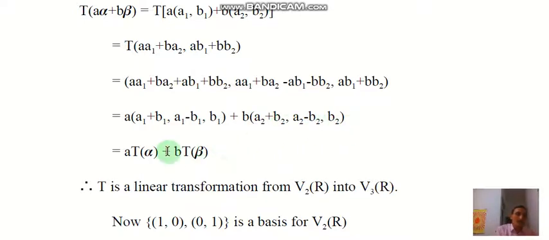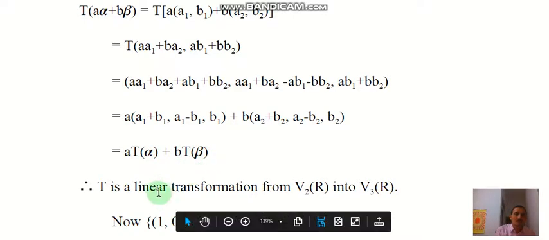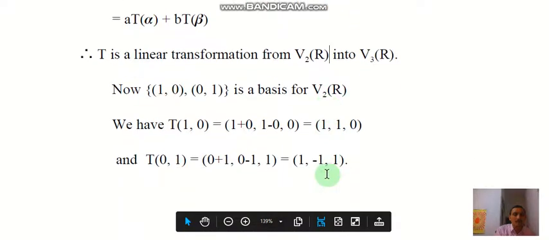So this equals a T alpha plus b T beta. Therefore T is a linear transformation from V2(R) to V3(R).